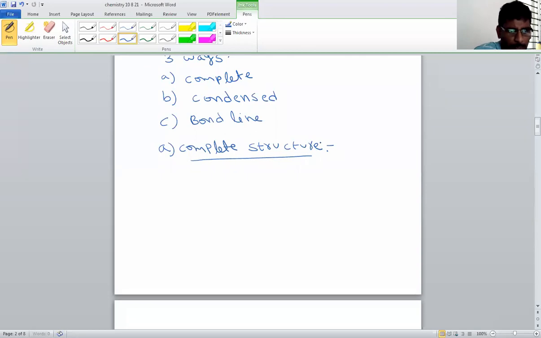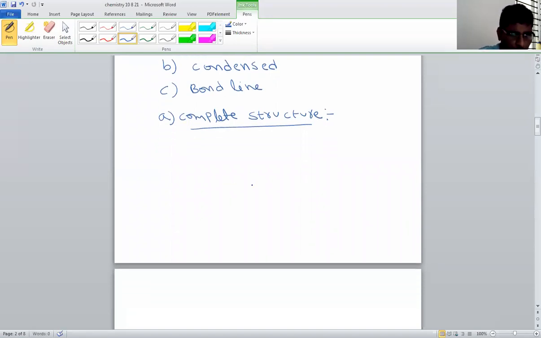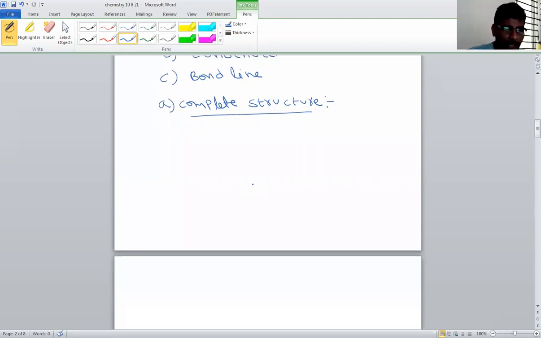We learn what is complete structure. Now, what does complete structure actually mean in any organic compound, that means in carbon compounds? When all the atoms and all the bonds are represented, then the structure is called complete structure.